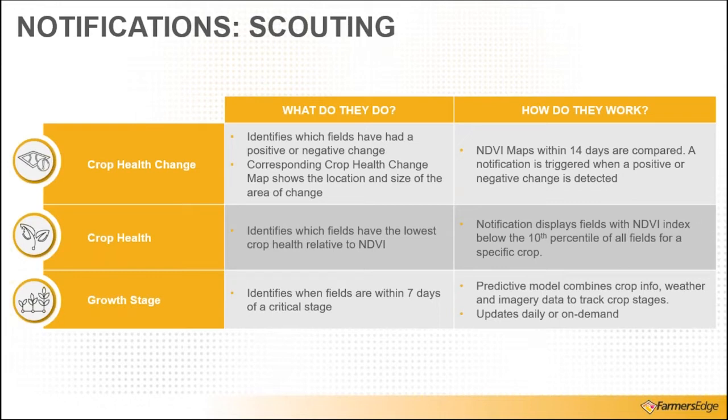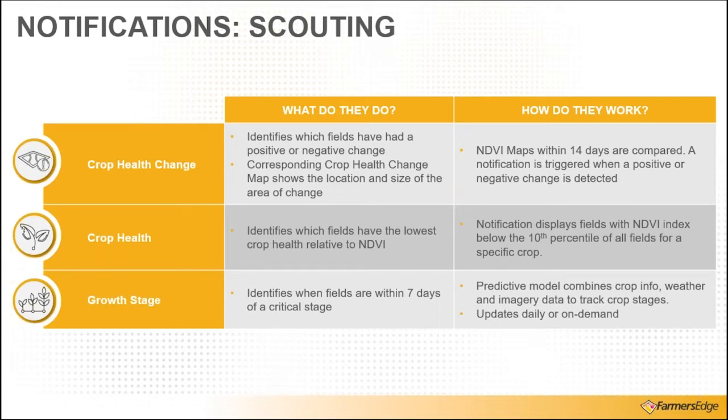Or there is an area of the field that is progressing slower than the field average. The crop health change map shows the location and the size of that area of change. Essentially what we are doing here, and I have an example in the next slide to help explain it, but we are taking every image, that satellite image that comes into FarmCommand, comparing that to images in the past, and using that comparison to automatically identify those areas of positive or negative change, sending an email informing on any cases of those instances, and allowing us to have more of a directed scouting. So this email is really bringing awareness to risks within an individual field.